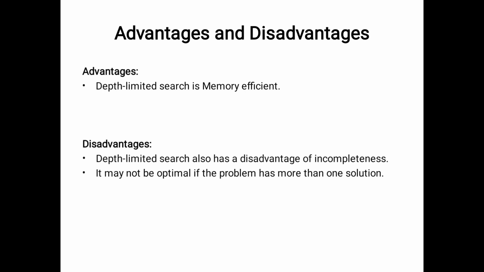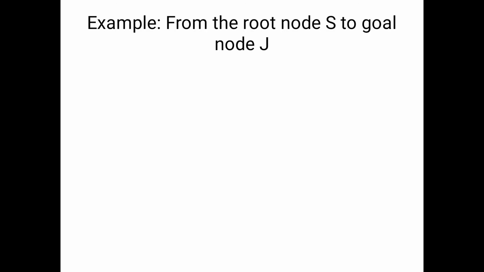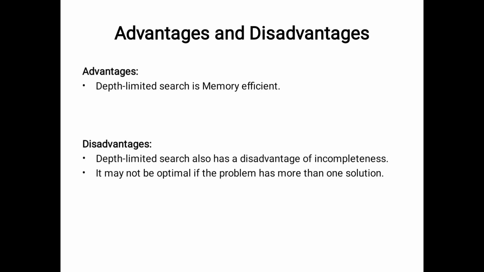Here what are the disadvantages? The disadvantage of depth limited search is incompleteness, because we can't move up to the depth of that particular graph or tree. Maybe the goal is available at that particular location. In that situation we can't find the solution. That's why depth limited search is incomplete. It may not be optimal, so we can't find the perfect solution. Maybe the solution is also not available. Then how will we decide whether it is optimal or not? So that is also considered a disadvantage of depth limited search.